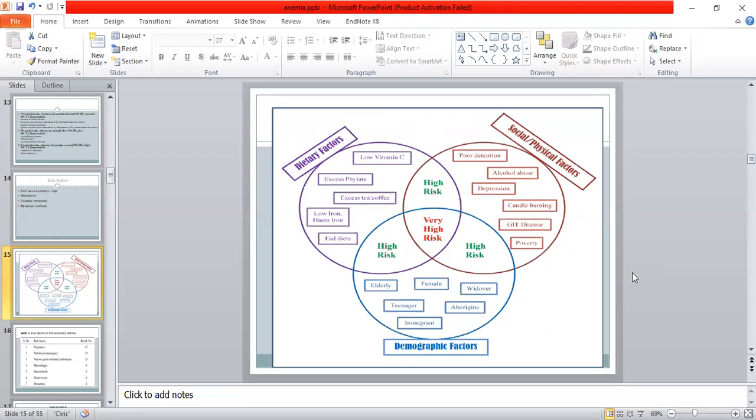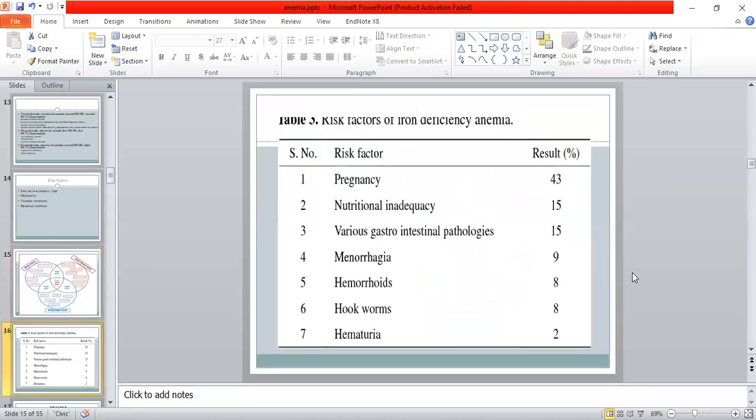In the social factor, alcohol abuse, depression, GI disease, or poverty. And in the demographic factor, female, adult depression, teenager, immigrants. So, if all of these three factors are present in an individual, it will put that individual at very high risk of having anemia.